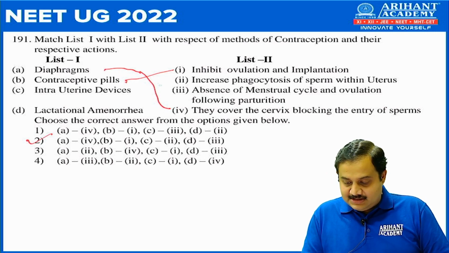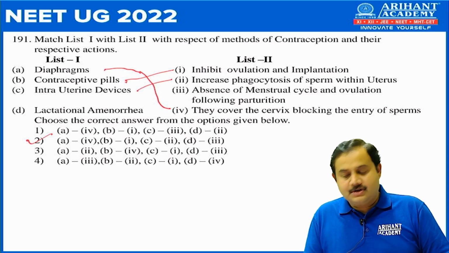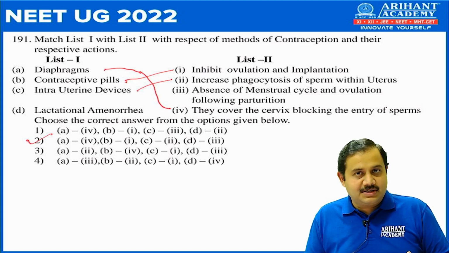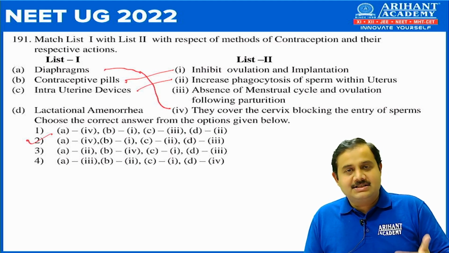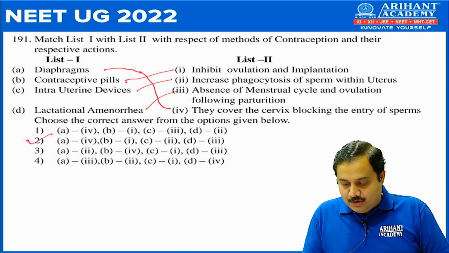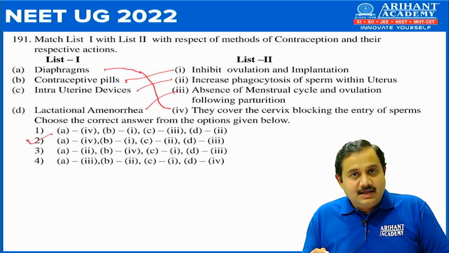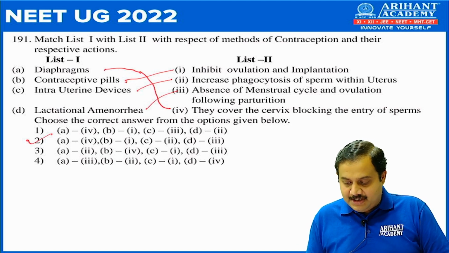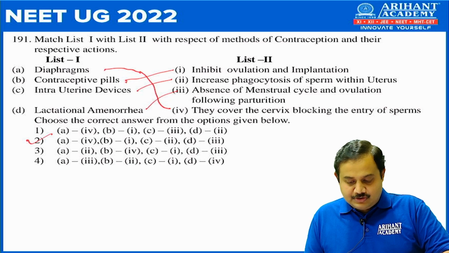Intrauterine devices, this will increase phagocytosis of sperm within the uterus, and as a result of that chances of fertilization decrease. And lactational amenorrhea, that is absence of menstruation during lactation, during breastfeeding, so that is also correct.